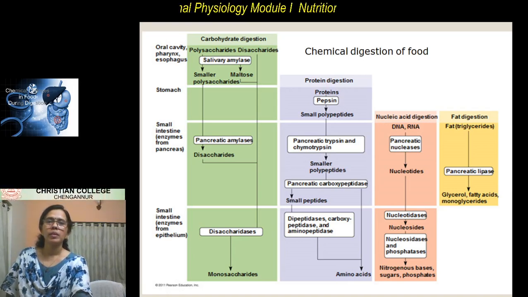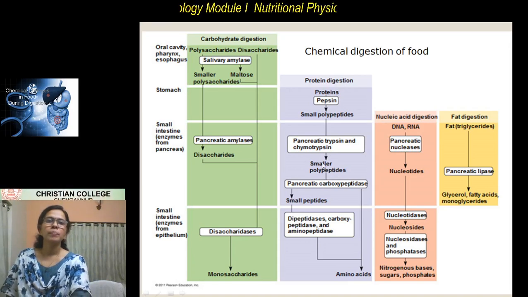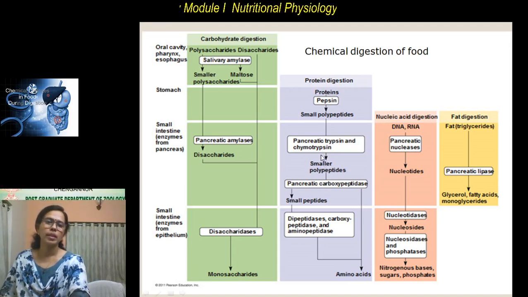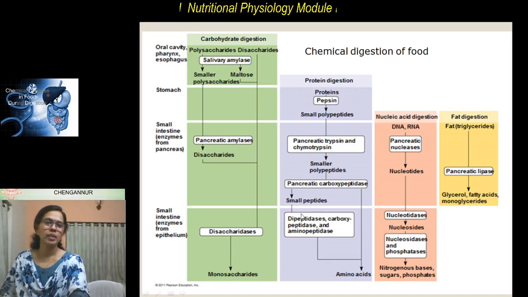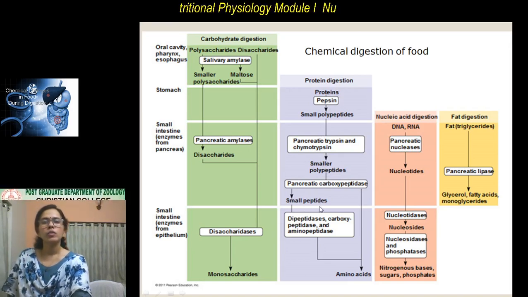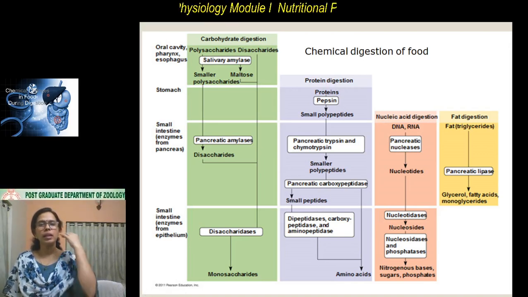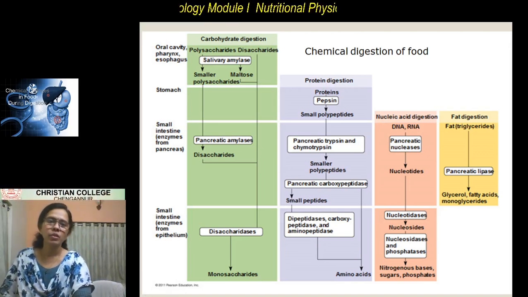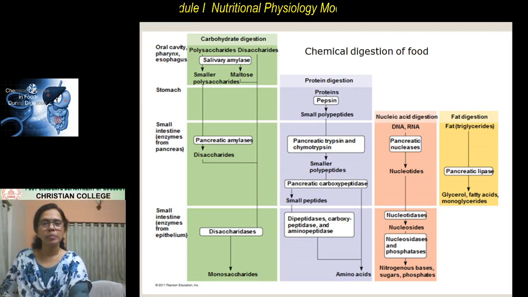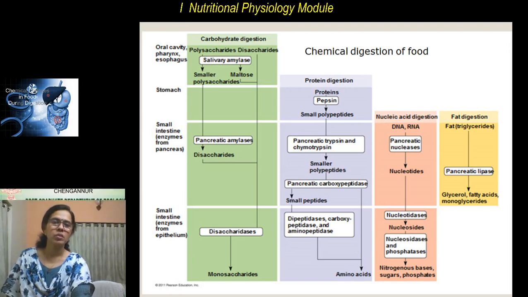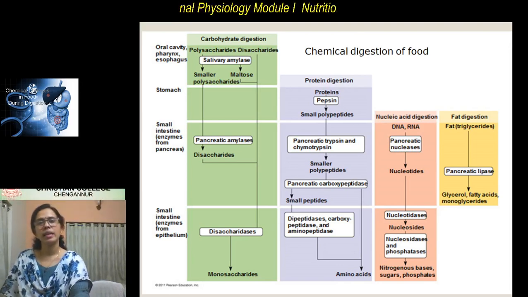So that is what happens inside the small intestine. After the action of the trypsin and chymotrypsin, smaller polypeptides or small peptides are formed. Then these small peptides have to be converted into single amino acids. That conversion is done by dipeptidases, carboxypeptidases and aminopeptidases. They are present in the intestinal juice.